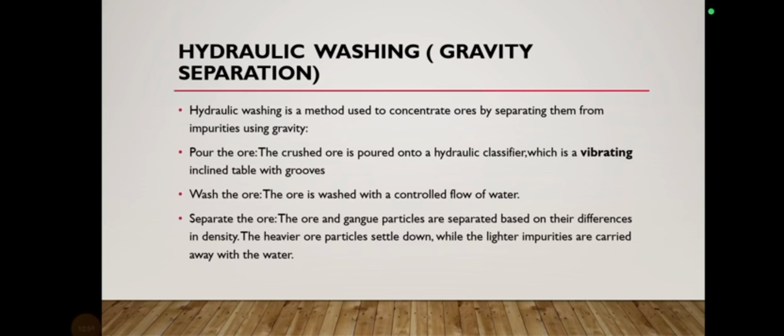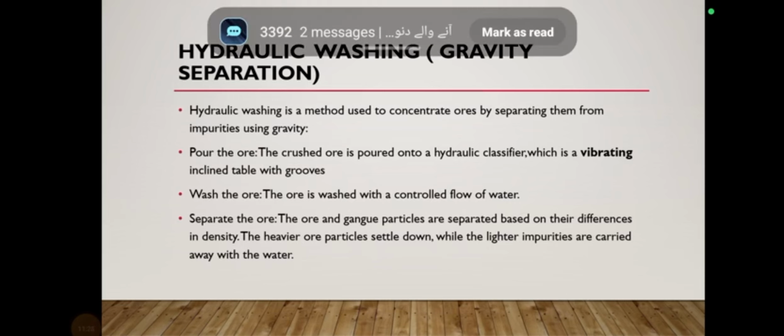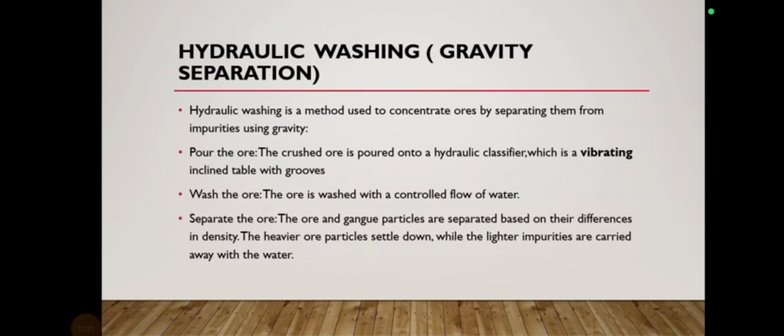Dear students, depending upon the type and the density of the ore and the gangue, we can follow different methods. The second method which we are going to discuss here is hydraulic washing, also called gravity separation. As the name indicates, gravity works mostly on the heavier substances. So here we differentiate the gangue and the ore on the basis of their heaviness. Hydraulic washing is a method used to concentrate ore by separating it from the impurities using the gravity method.